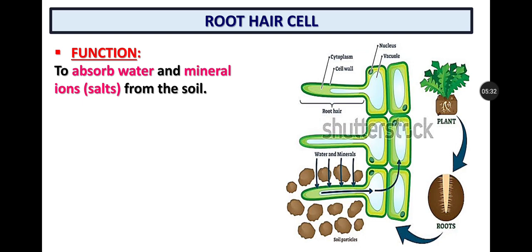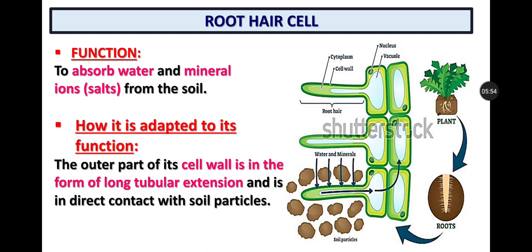Now its function is to absorb water and mineral ions, which are salts, from the soil. Mineral ions include calcium salts and nitrate ions. So the root hair cell's function is to absorb water and mineral ions from the soil.